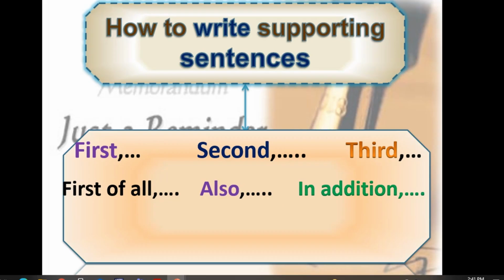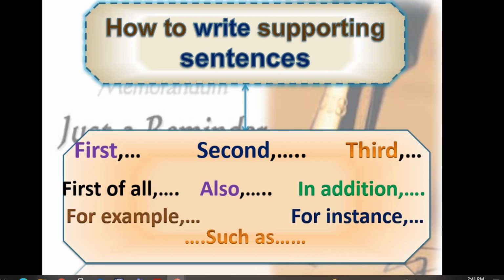If you are writing supporting sentences, you have to use some transition words like first, second, third, first of all, also, in addition to that. We use first, second, third if you are writing about some facts. The first reason is that, the second reason is that. And as you see, I have to put a comma after first and second and third. Comma plus subject and verb. You can start with also, or you can put it after the verb.